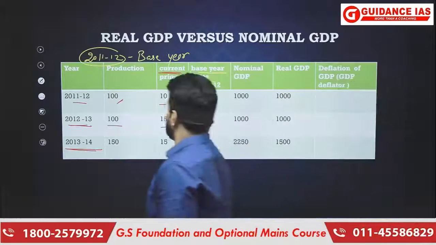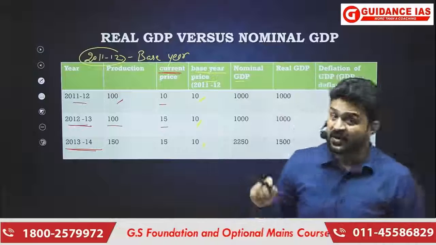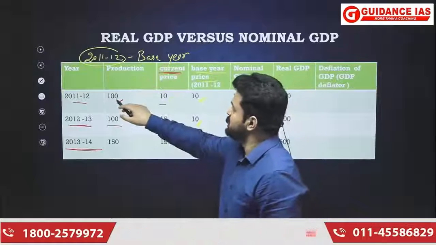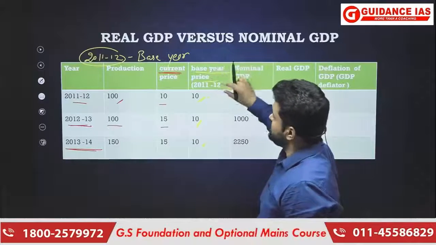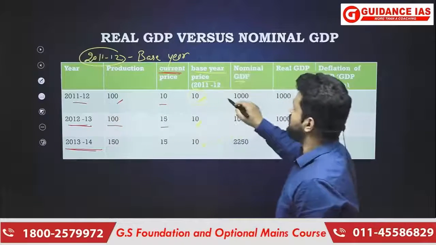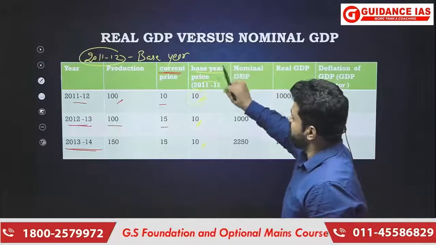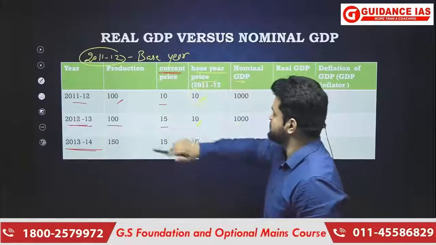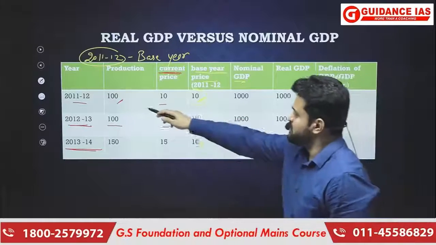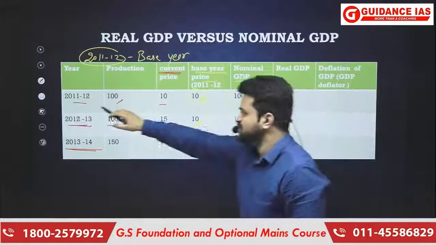Now nominal GDP, that is GDP at current year price. Nominal GDP means GDP at current year price. So total production is 100 and the price of one unit of production is 10. So what is nominal GDP in the year 2011-12? Nominal GDP means total production multiplied by the money value, that is the price of a unit of production, that is 10. So 100 multiplied by 10 equals 1000. So that is the nominal GDP in the year 2011-12.